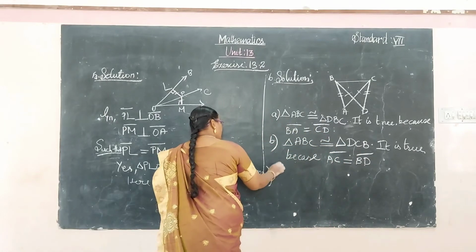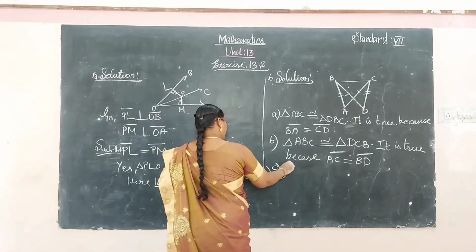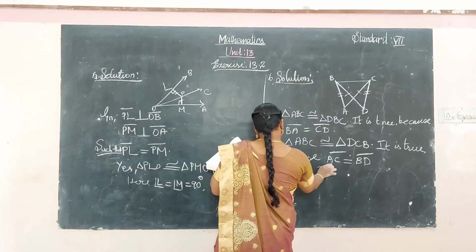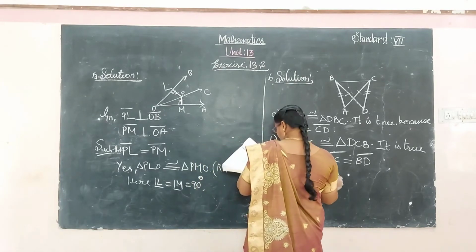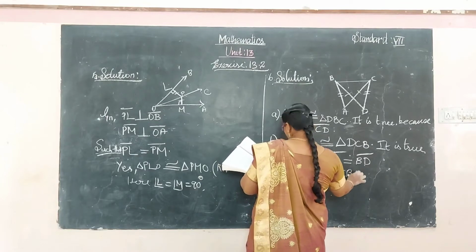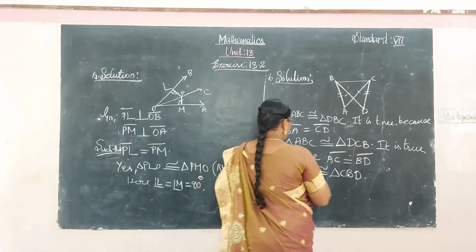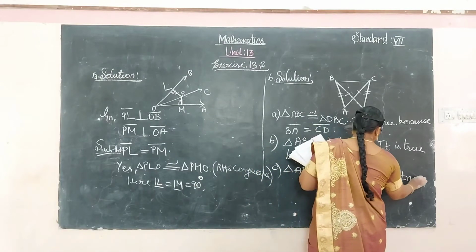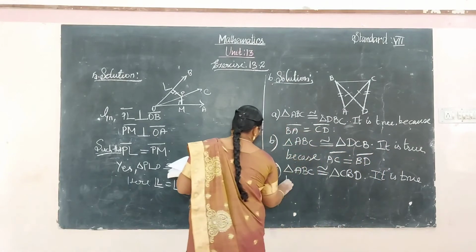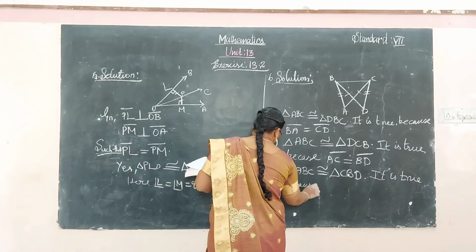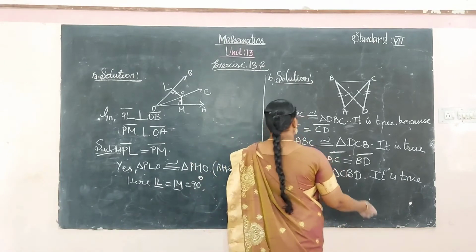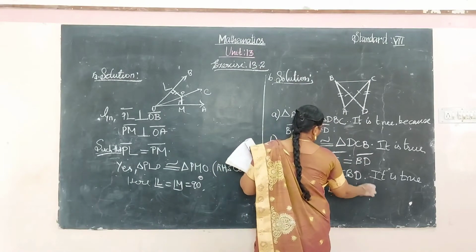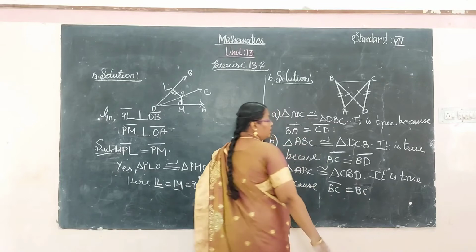Okay, and C, the triangle ABC is congruent to the triangle CBD. The given statement is true. It is true because, why is this statement true? BC is common. Okay, BC is common for both triangles.